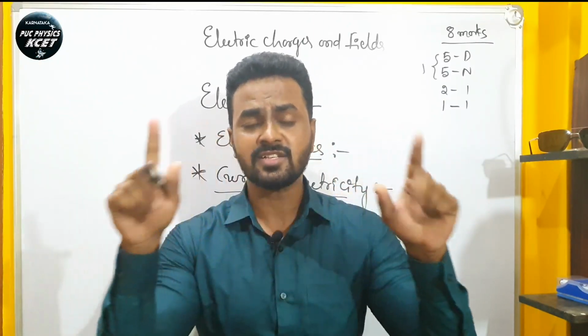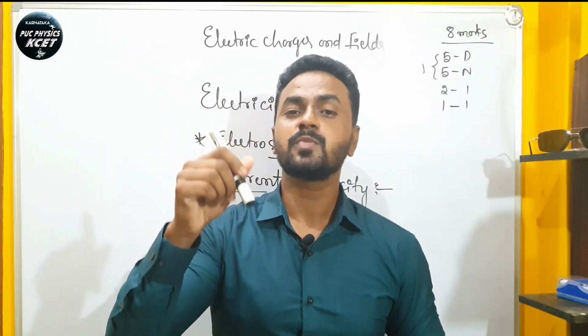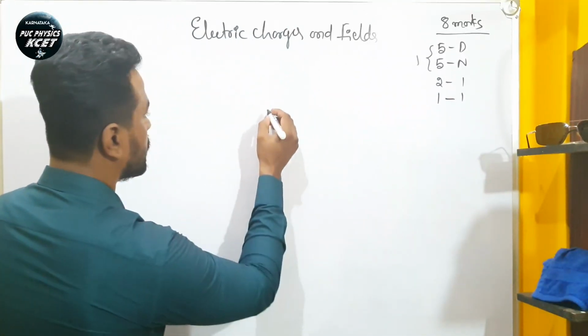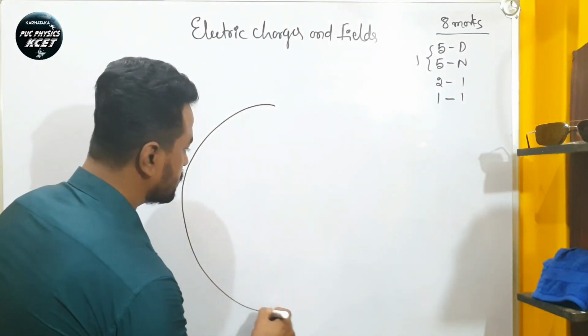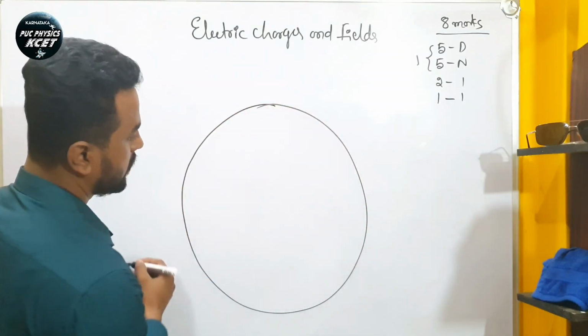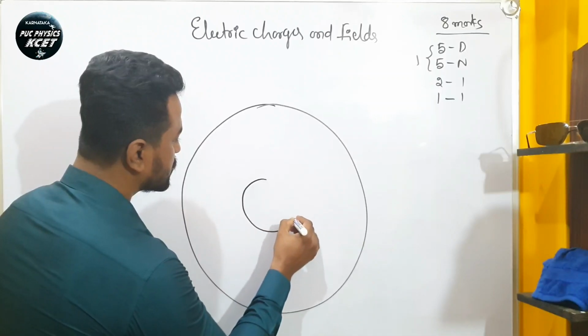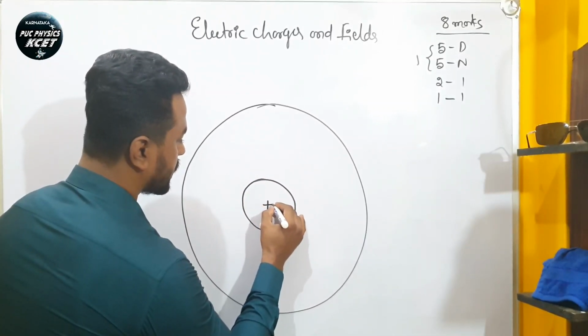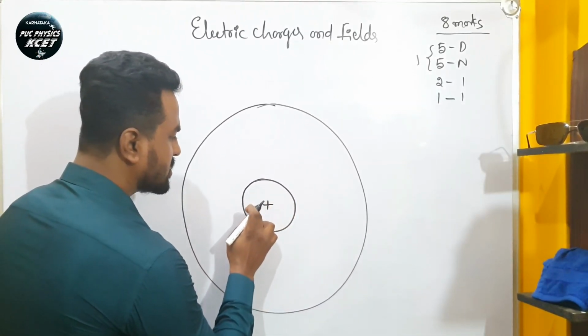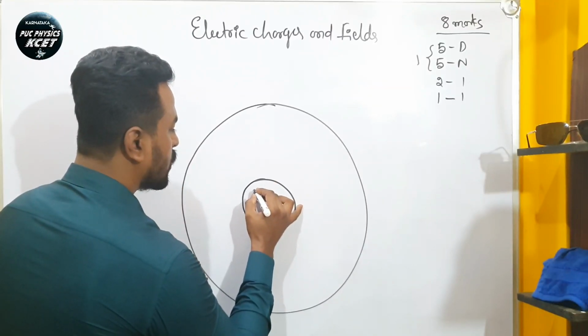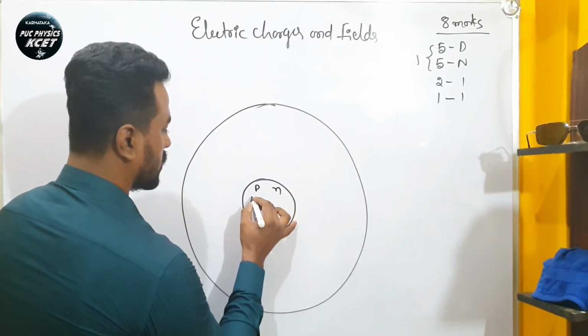So let us take the structure of the atom. The charge is present inside the atom. So this is the structure of the atom, right? In this atom we have a positively charged nucleus at the center, and this nucleus contains protons and neutrons.